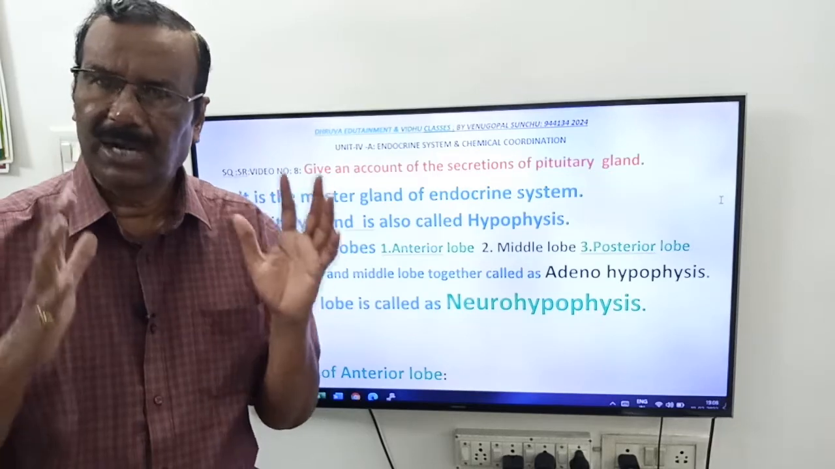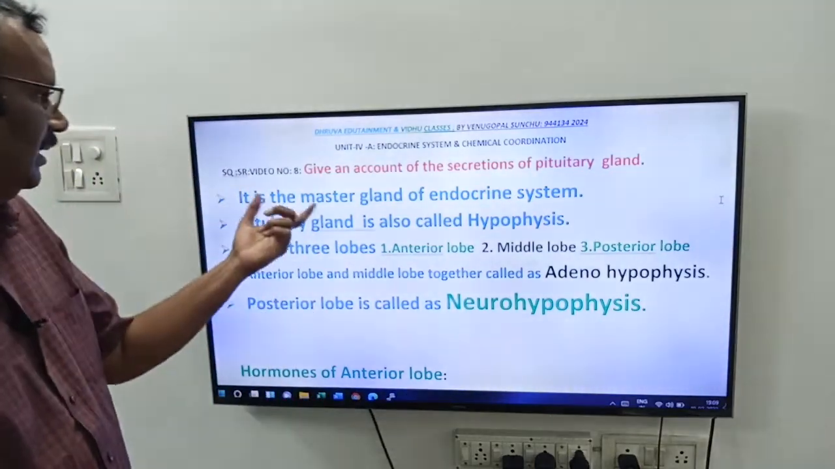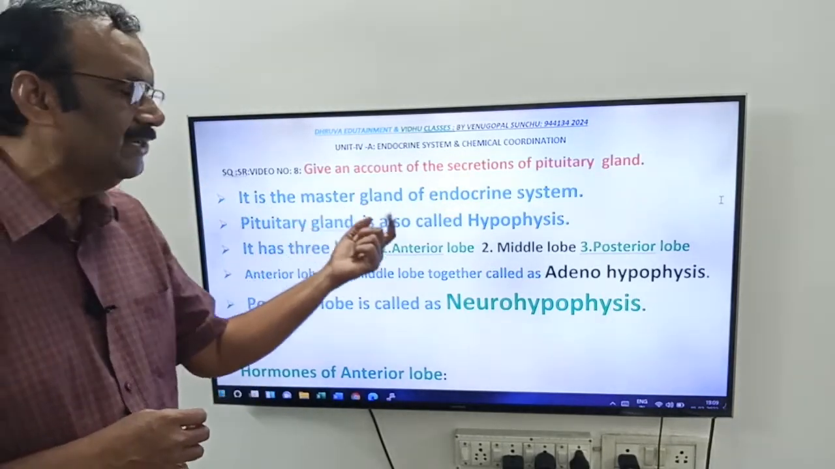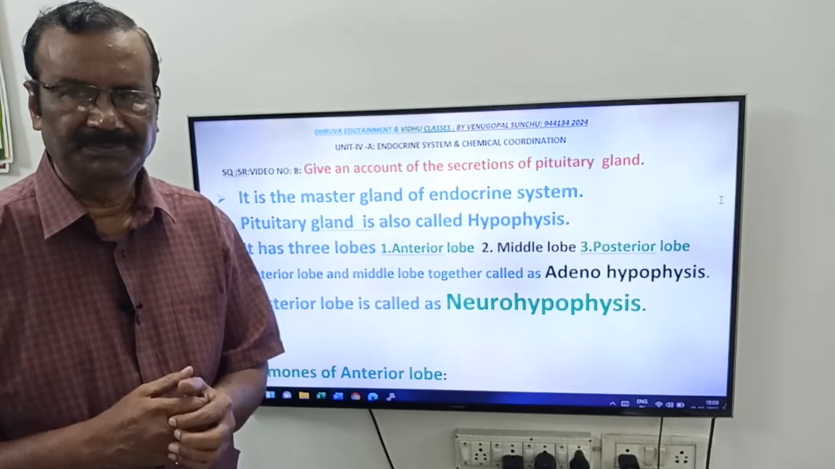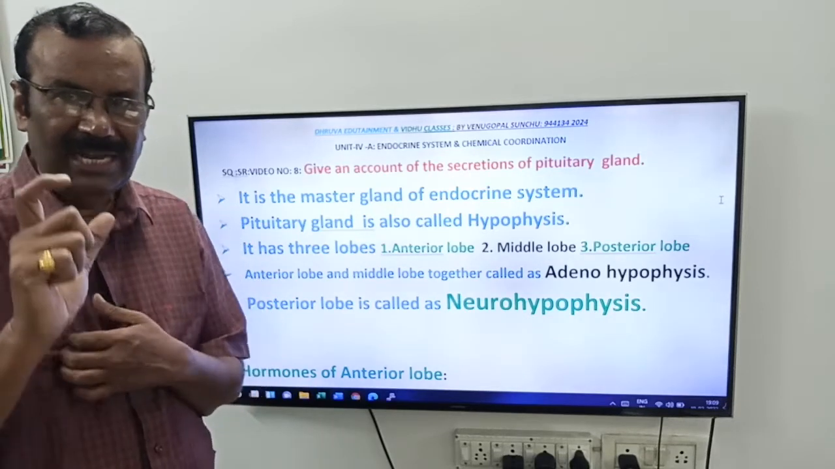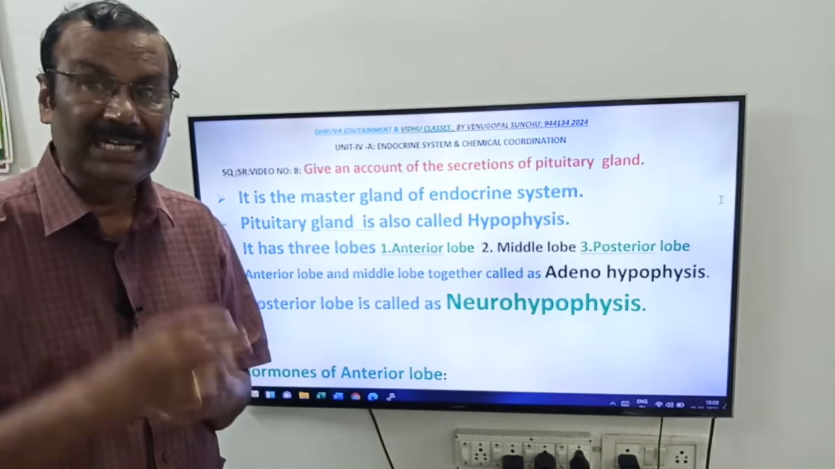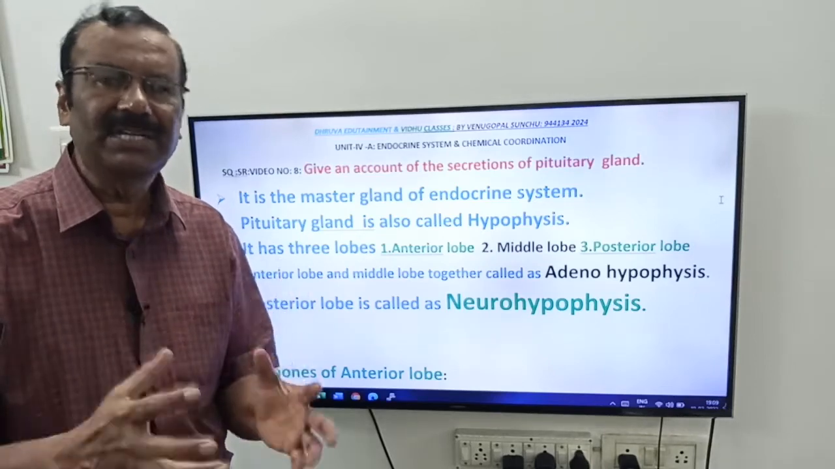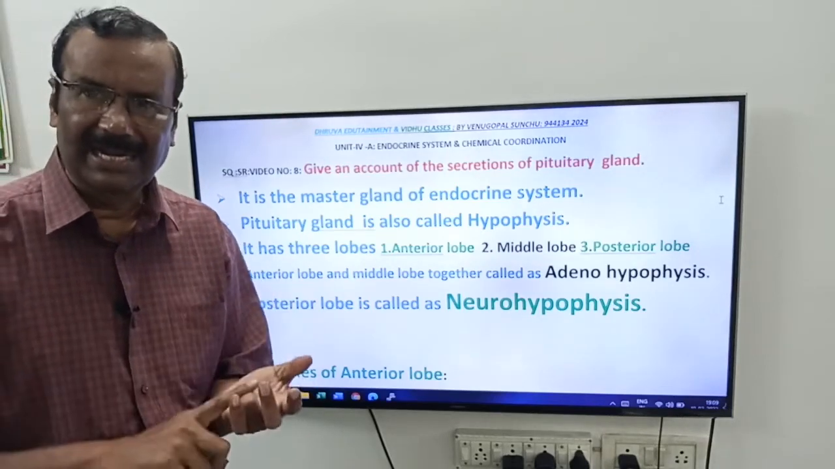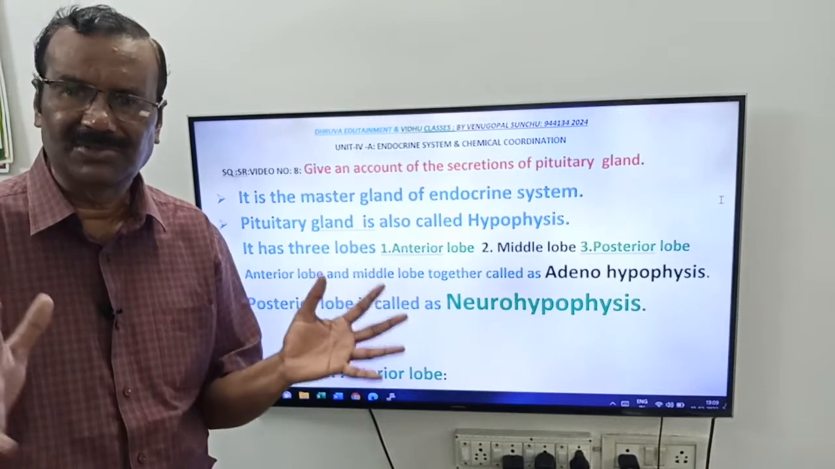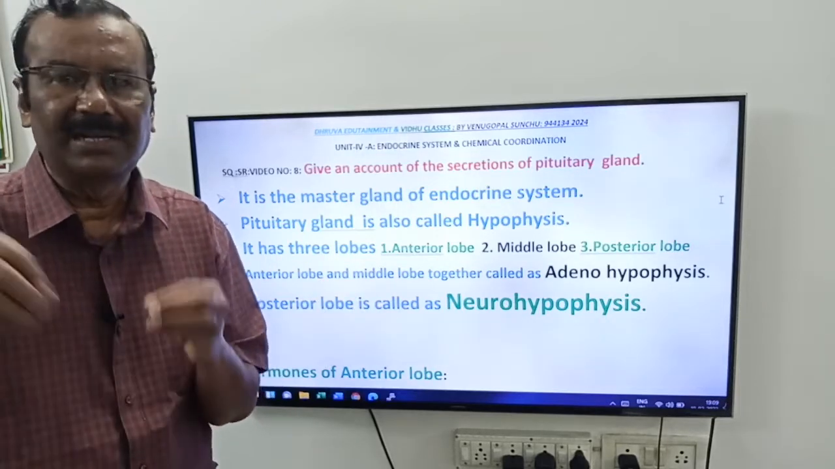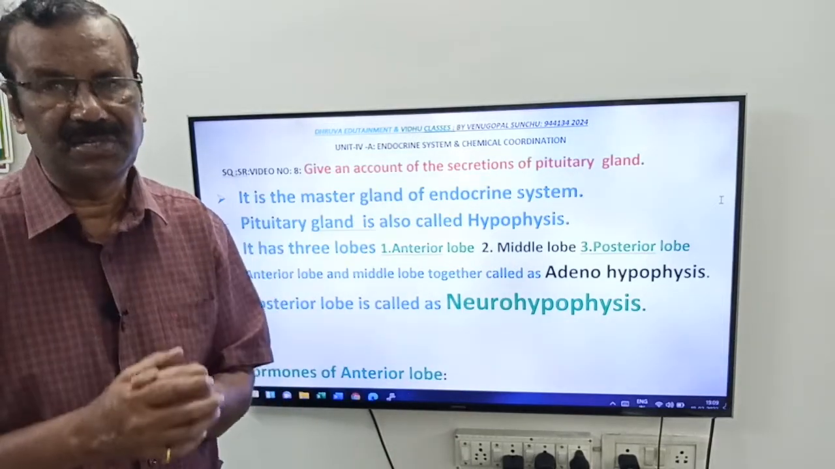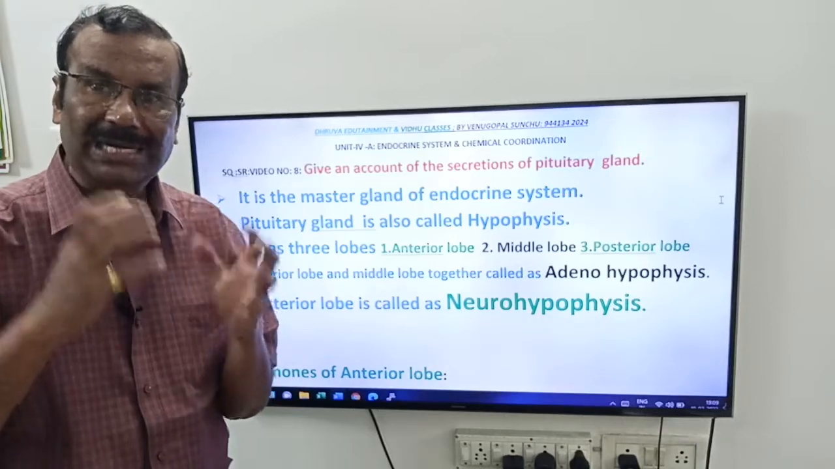Okay, friends, now come to our answer. Give an account of the secretions of pituitary gland. Friends, it is a master gland of endocrine system because it controls the majority of the other endocrine glands: thyroid gland, adrenal gland, gonads, etc. So those remaining glands are under the control of the pituitary gland. Because of that, we are calling it master gland of endocrine system or master gland of endocrine orchestra.